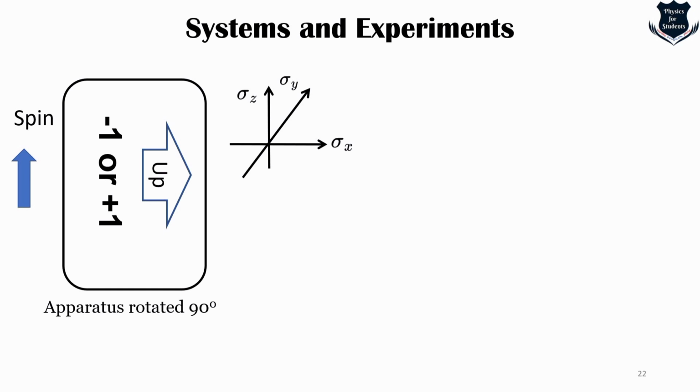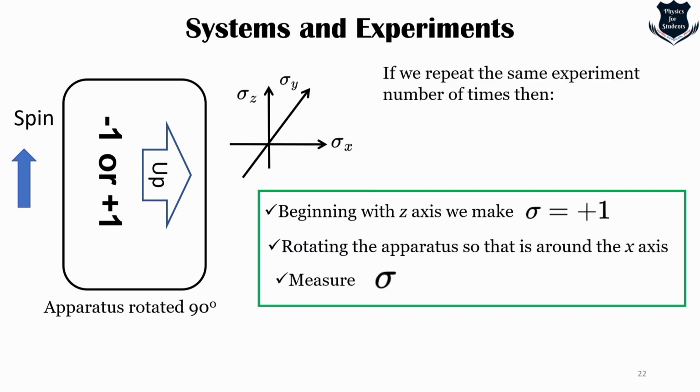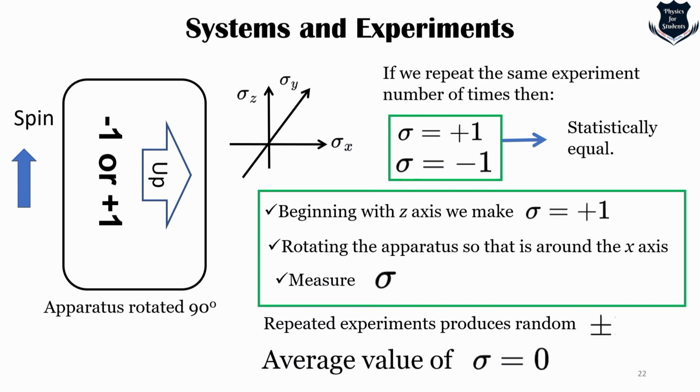So what I'm trying to say is that if we begin with the apparatus at +1 and rotate the apparatus by 90 degrees, and we measure and repeat the same experiment a number of times, it leads to a statistical result of +1 or -1, randomly produced. The average value of sigma comes to 0, which actually saves our day, but that is how things are. This is something really weird. So you can understand how systems and experiments change.